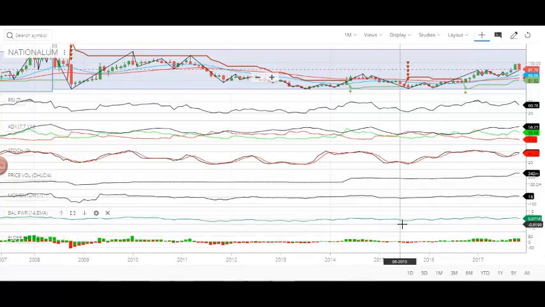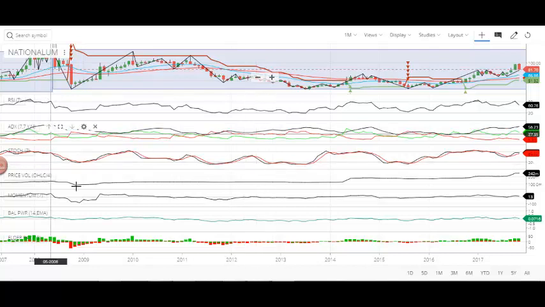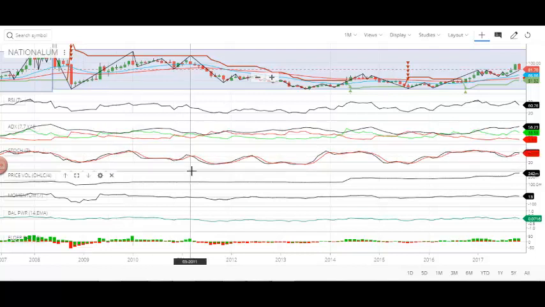Today we are going to do the technical analysis for National Aluminium Company Limited. NATIONAL is the ticker name, and you are watching the monthly technical chart of the stock. This is the historical price chart, and these are all the technical indicators deployed in the stock, and the graphs generated by these technical indicators. Regarding data for technical analysis, we have data since 2007 onwards up to 2017 November 19th.